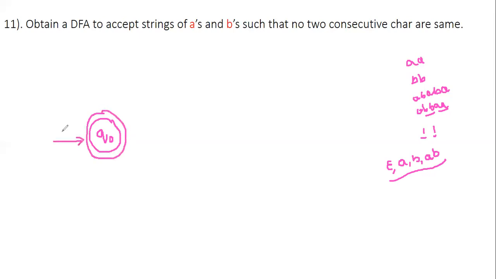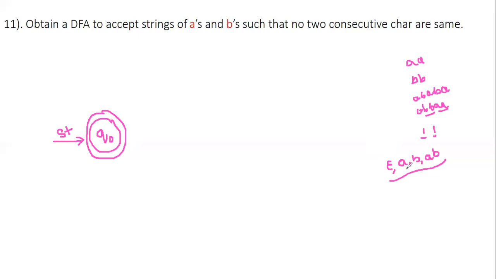For this question we are expecting epsilon also to be accepted, so the length of epsilon is 0, and 0 plus 1 is the total number of states we need to make this epsilon accepted by the DFA. So the first state should be made a final state.